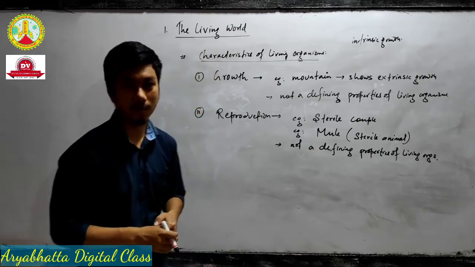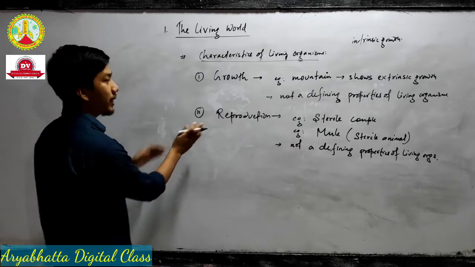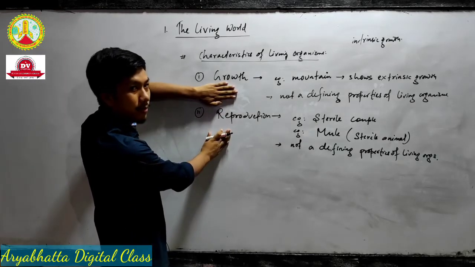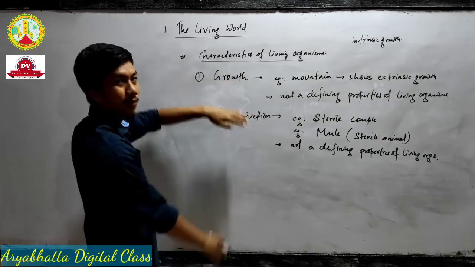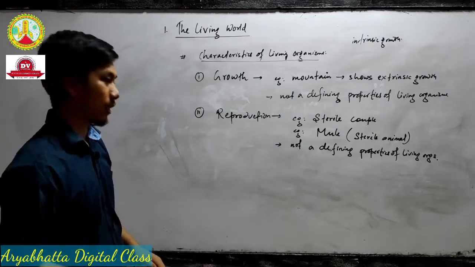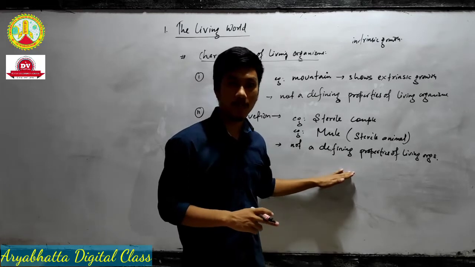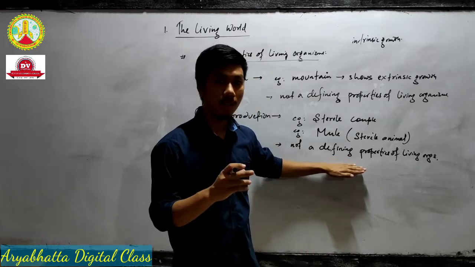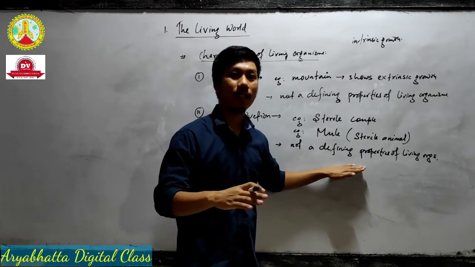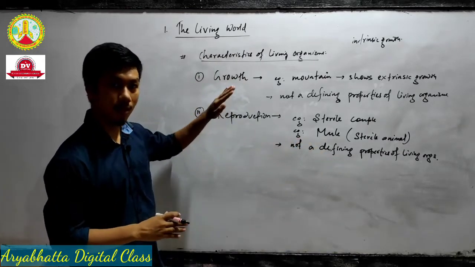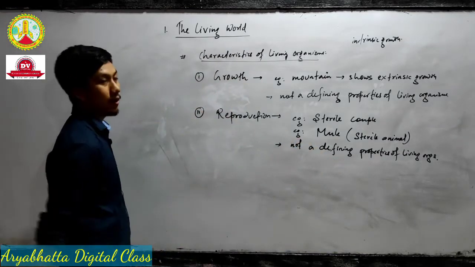So there is an exception, right? But they are characteristics of living organisms only. But there is an exception that we find, and we need to remember that exception. That's why we do not include these two characters under defining properties. A defining property means there is no exception. They are the exact, appropriate characteristics of living organisms.